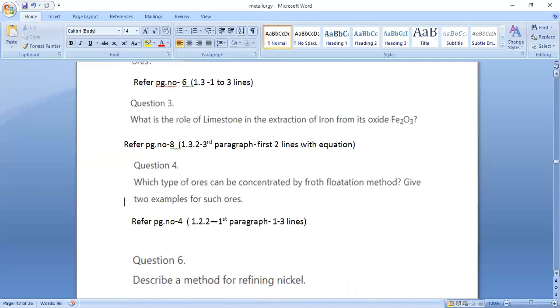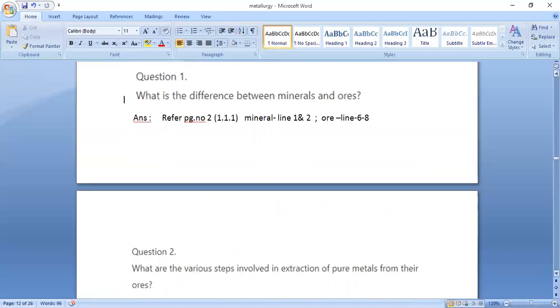So next, answer the following. So first question, what is the difference between mineral and the ore? You need to refer answer in page number 2, 1.1.1, under the topic mineral. So the answer is in lines 1 and 2. For the answer on ore, you need to refer lines 6 to 8. So that is the answer for ore.